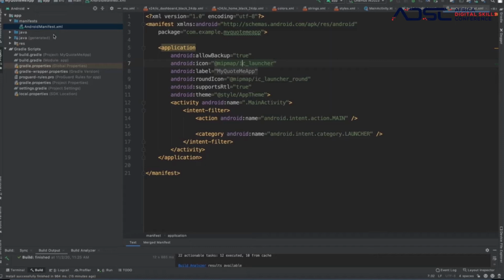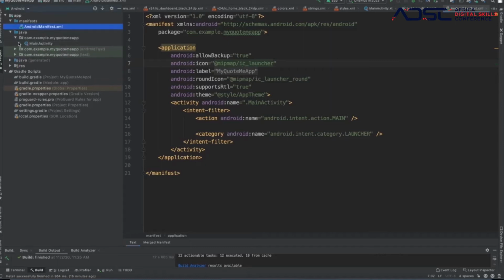With that being said, we move on to the next, the Java folder. This is where we have all the files for programming the app in. The test, we wouldn't talk about the test today, but just a summary of what the test folder has. It has basically where you put in code that is going to test parts of your program. So let's say you program something and you are not sure of it, or even you are sure of it but you want to really test and make sure this thing is really working before you publish it or before you deploy it, right? You write a test for it.